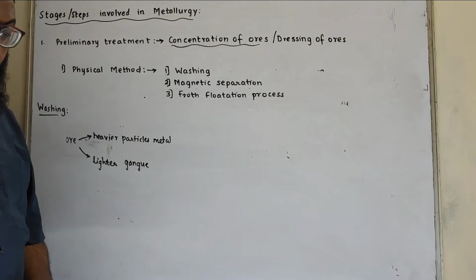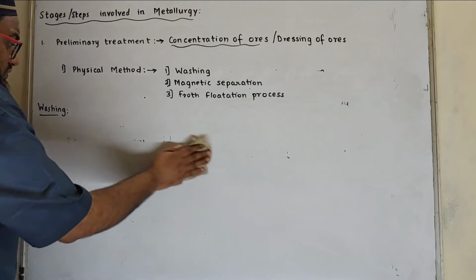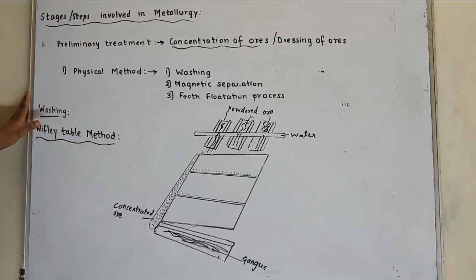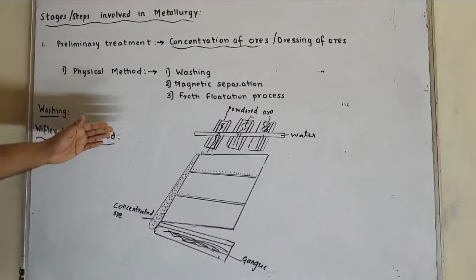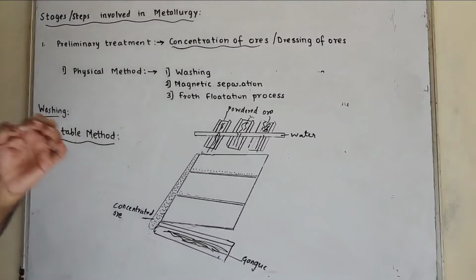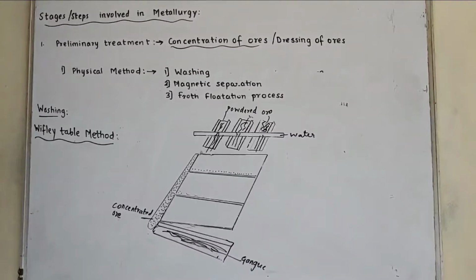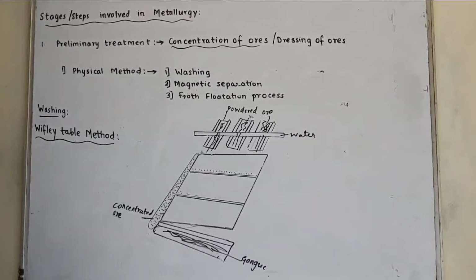Washing is carried out by various methods. One is Wifley table method. In Wifley table method, which is a type of washing, ore is powdered and crushed and washed with a stream of water. In this method of separation, a table is made by fixing narrow and thin wooden riffles on an inclined surface.